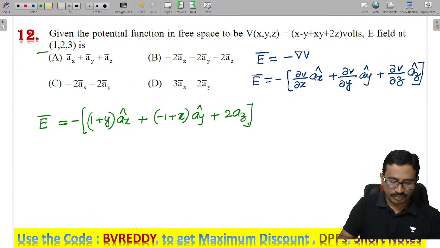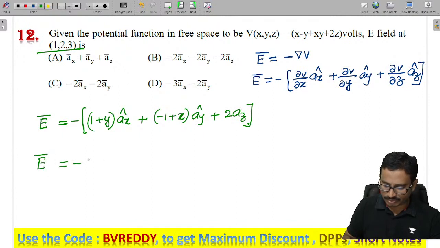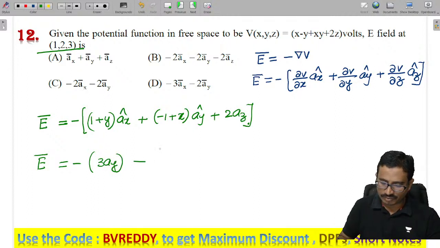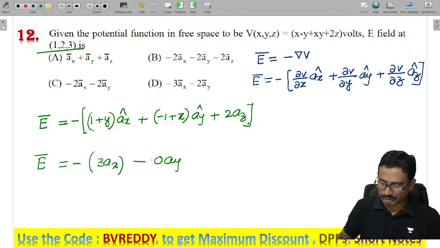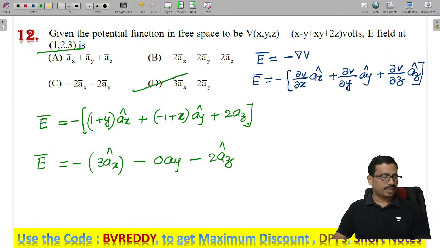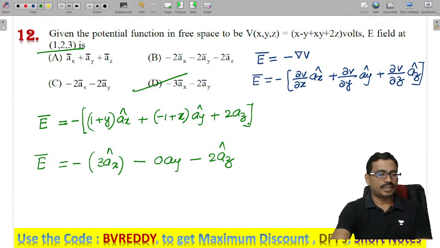Now substitute the given point. Here the y value is 2, which gives 3 ay, and the x value is 0 into ax. So we get minus of 3 ax, 0 ay, and this is minus 2 az. So the answer is option D. Done.